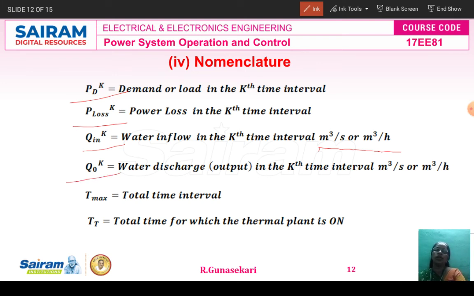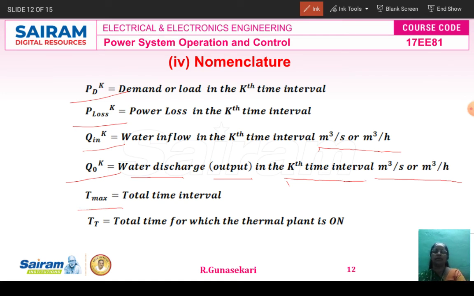The next is Q out K. The Q out K is the water discharge or water output in the kth time interval. The unit is also meter cube per second or meter cube per hour. The T max is the maximum time interval, that is, the total time interval.